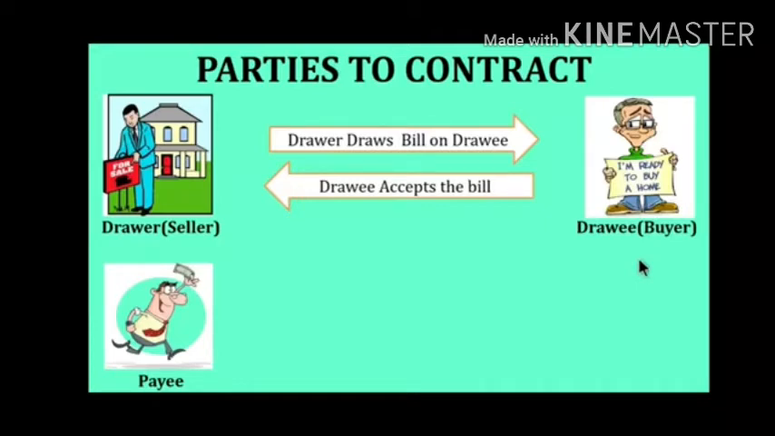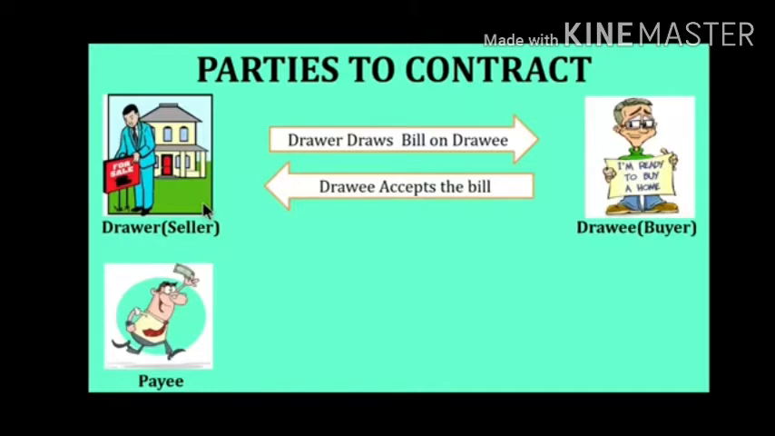So this is also called an endorsement of the bill. Once the concept is there, endorsement means transfer of a bill to a third party. That is endorsement of a bill, that is transfer of bill. Okay, now in a bill of exchange there are three parties.